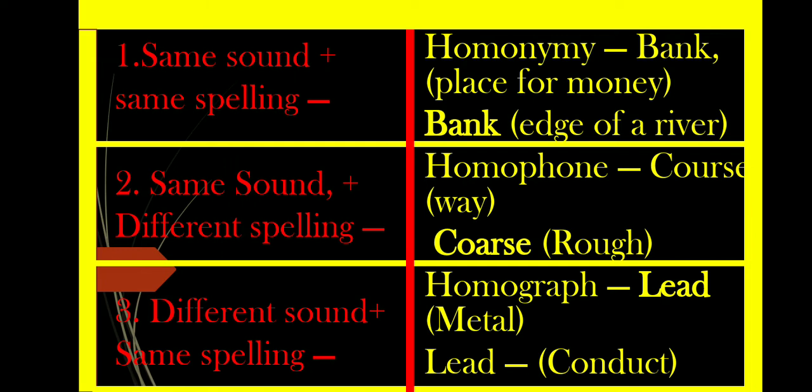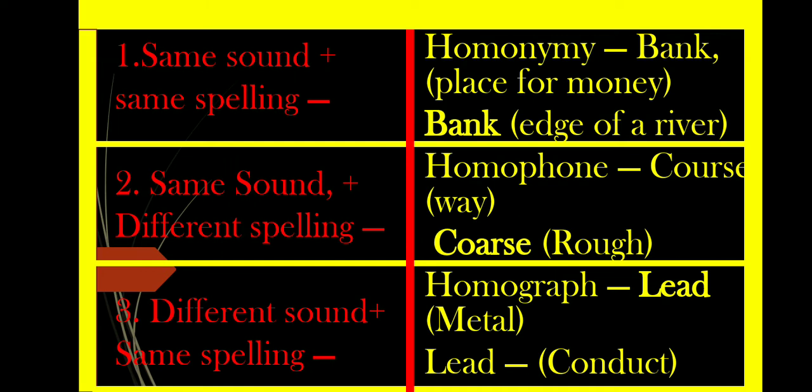For example, in sentence, the bank will remain closed today on account of any name of festival, XYZ. Another sentence, the poet is sitting on the bank of the river.